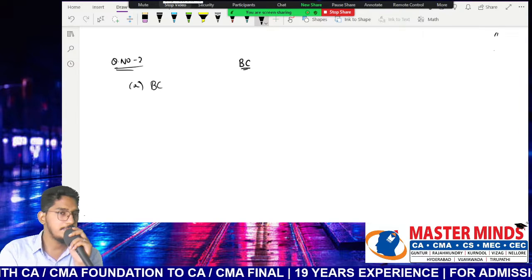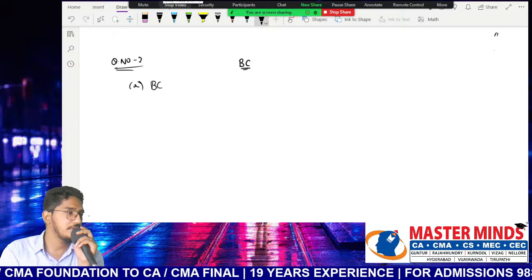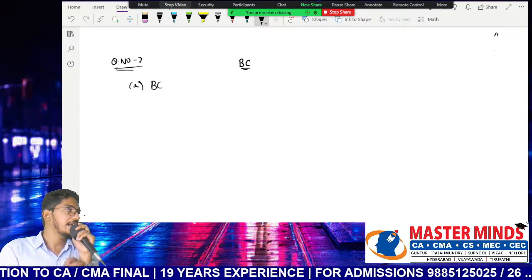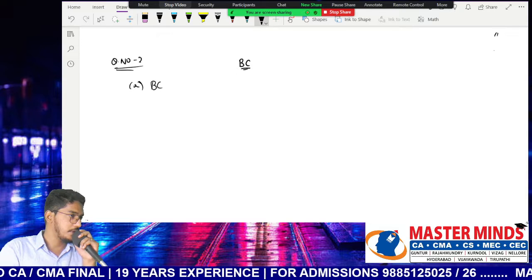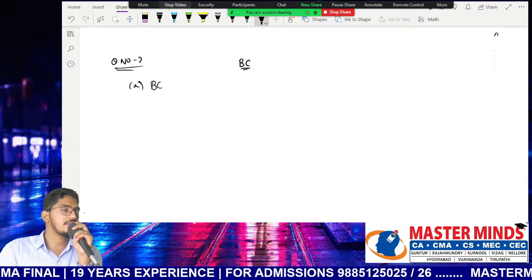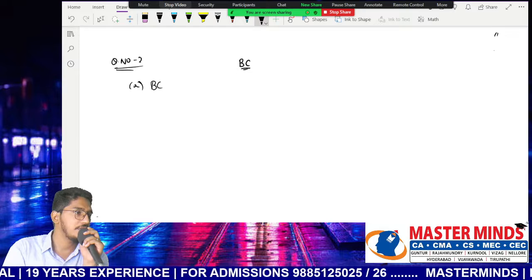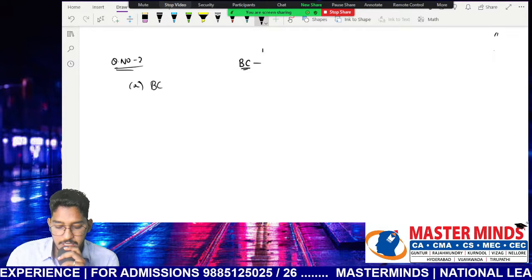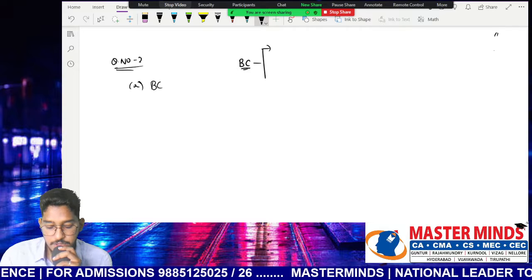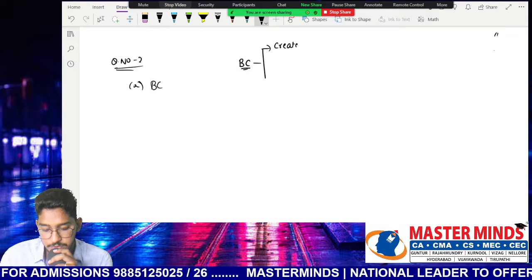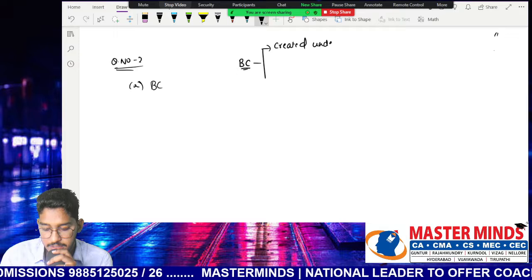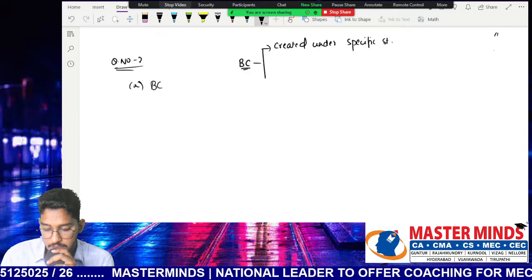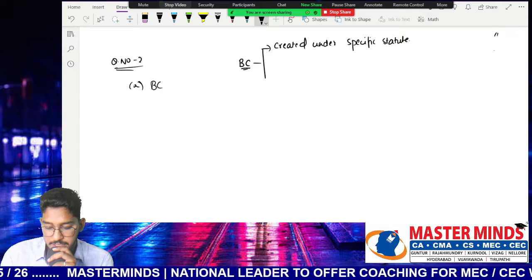See, the term has been defined under the Companies Act, but the definition is very confusing rather than providing clarity. So I will tell you when an entity will be exactly called a body corporate. A few conditions are required to be fulfilled by an entity in order to be called a body corporate. So what are those conditions? It should be created under a separate statute. Created under some specific statute. That means created under some law.